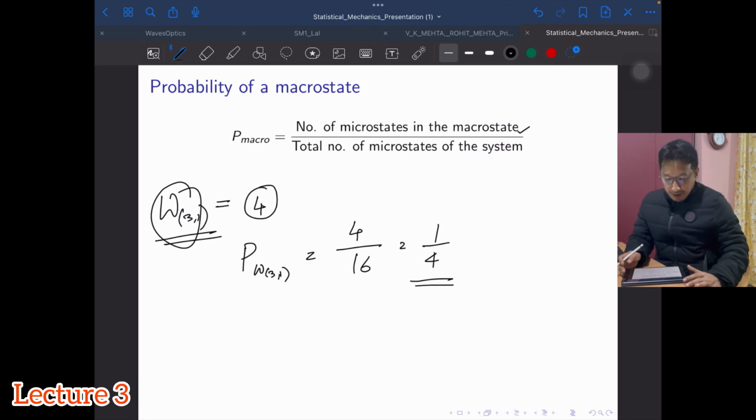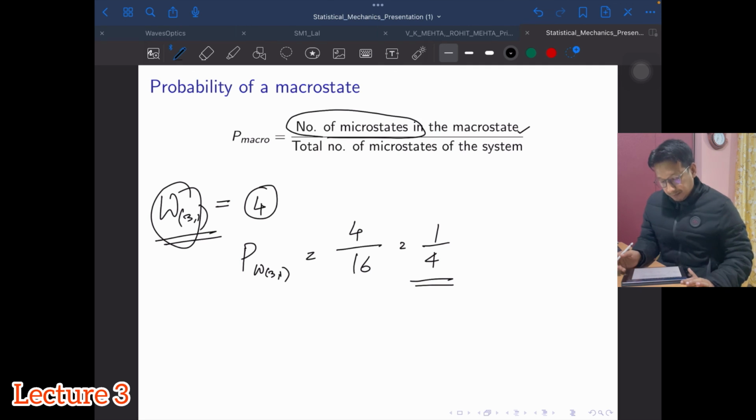Now you can see the numerator is the number of microstates. That means a macrostate is more probable when it has more microstates.